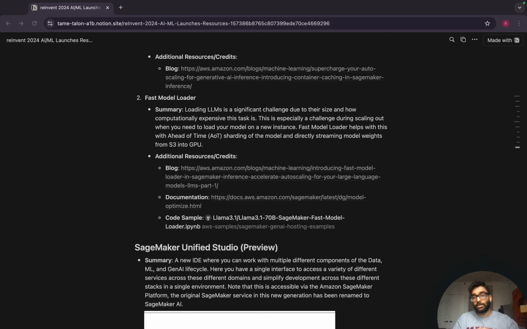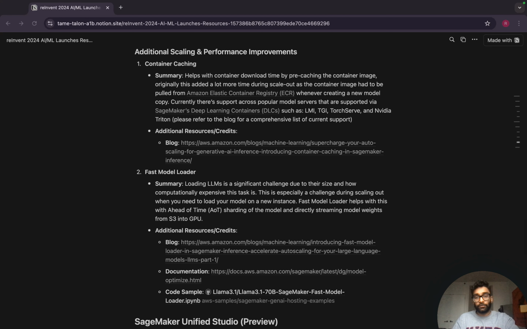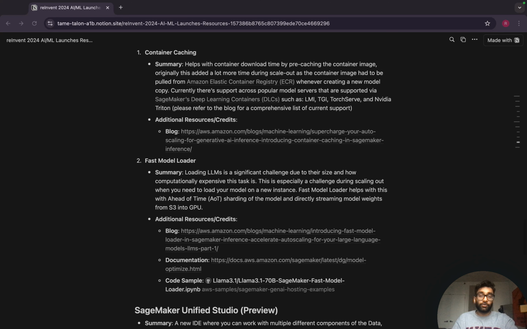The second one is a challenge across any LLM hosting. When you're dealing with the fast model loader, which is the name of this feature launch, what it's adhering to is that loading LLMs is a difficult task. We're looking at LLMs greater than 50 GB, and it's super computationally expensive to download this, and the time to download it is very heavy. And similar to container caching, when we're launching new instances and you need to load your model into that new instance, you don't want to deal with that overhead, because there are still going to be requests coming in. And if we don't have this model ready for you, that's going to be very difficult.